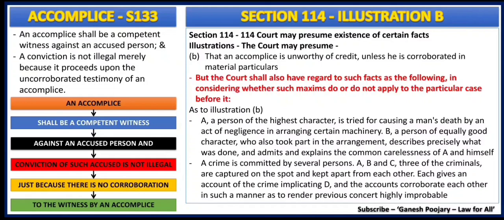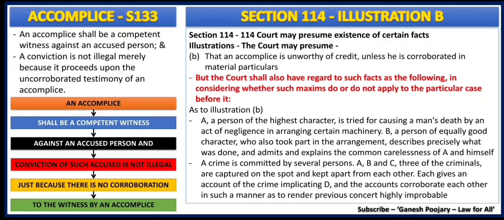That is why I am straight away getting into the chart on section 133, which says an accomplice shall be a competent witness. That is the first and foremost important aspect you need to remember, that an accomplice shall be a competent witness. And with that line we will have a clash with section 114 illustration B, which I will discuss further. But let's now focus on my chart, which continues against an accused person.